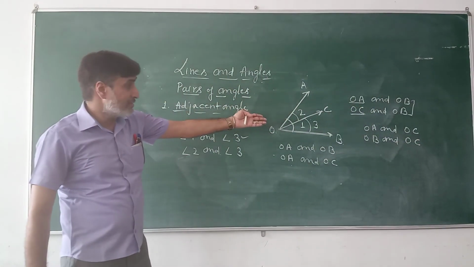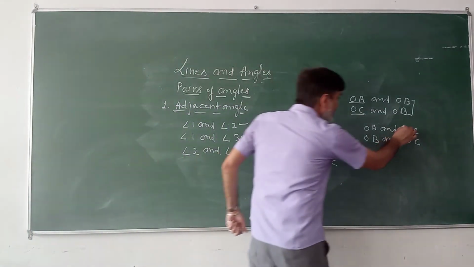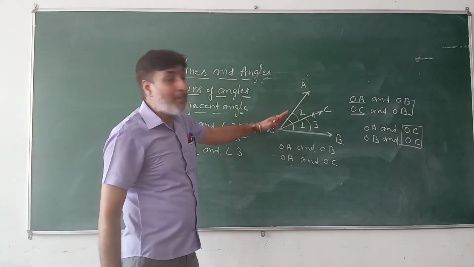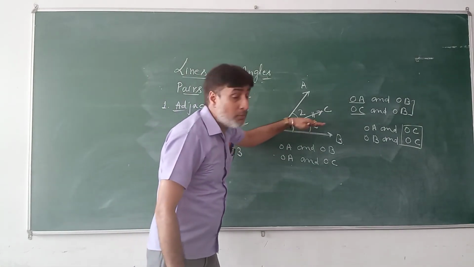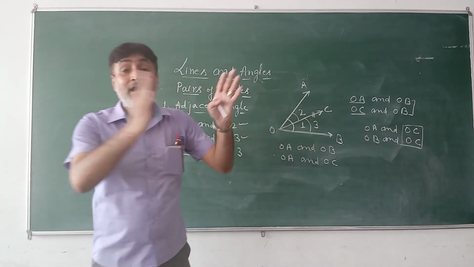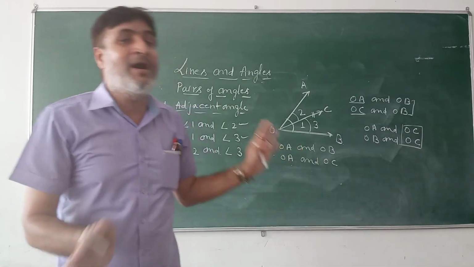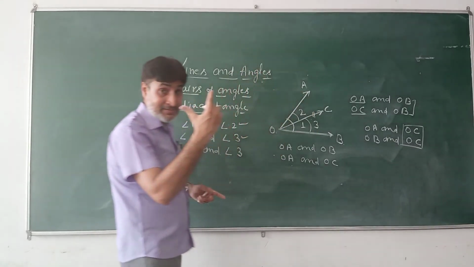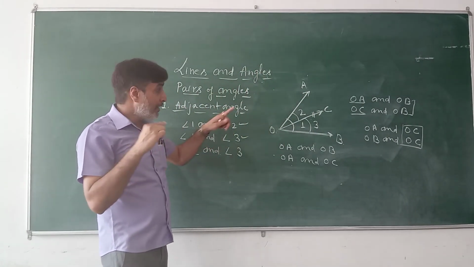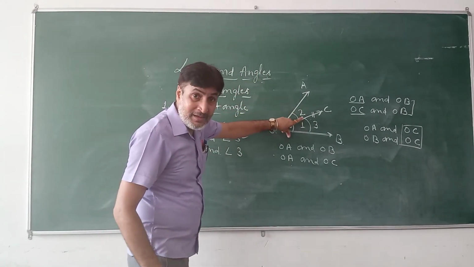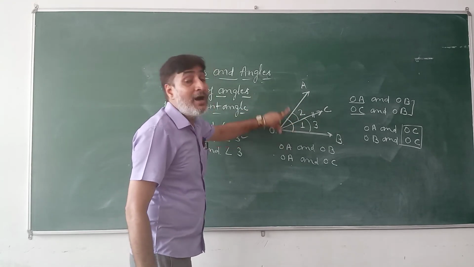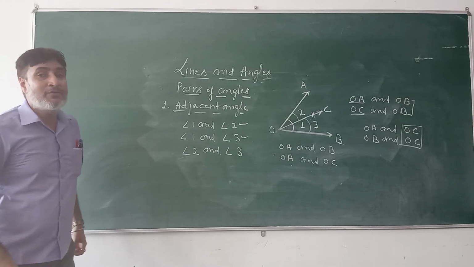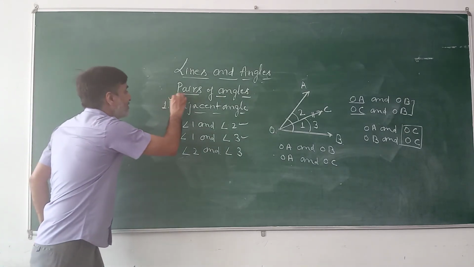Just see here, students, we have the OC arm as the common arm, and the non-common arms OA and OB are in opposite directions of the common arm. And dear students, such a pair of angles in which we have one arm common and non-common arms in opposite directions of the common arm is said to be adjacent angles.